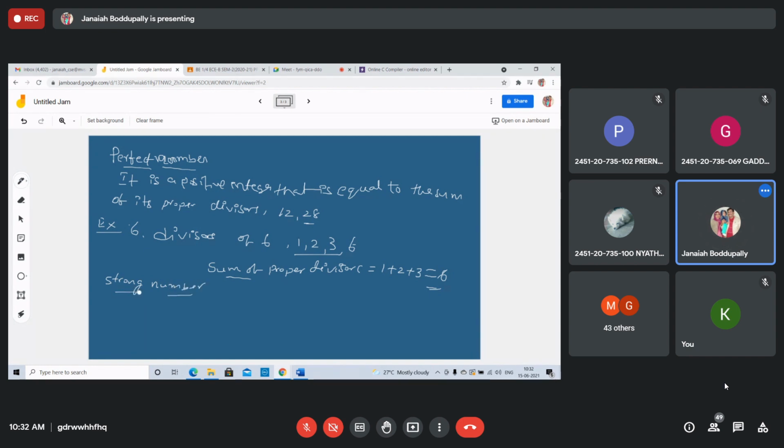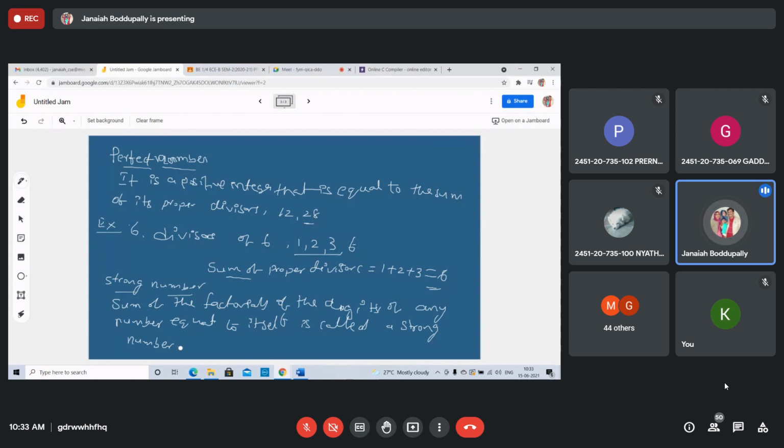A strong number is one where the sum of the factorials of the digits of that number is equal to that number itself. The sum of the factorials of the digits of any number equal to itself is called a strong number.